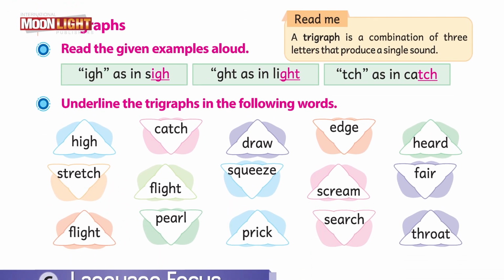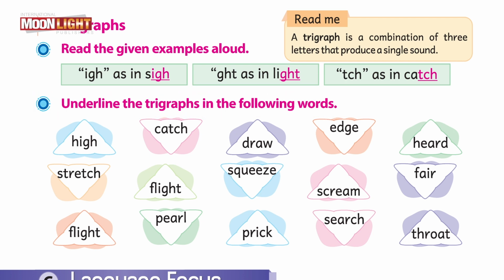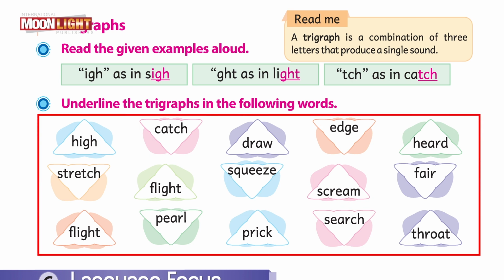Our next topic is trigraph. In our last chapter, we have talked about digraph. And you all know that digraph is actually the group of two letters that produce a single sound. Like IGH, sigh, it gives I sound. Like GHT, light, bright, slight. In the same way, our last trigraph is TCH, catch, match and batch. I hope you have understood about the trigraph.